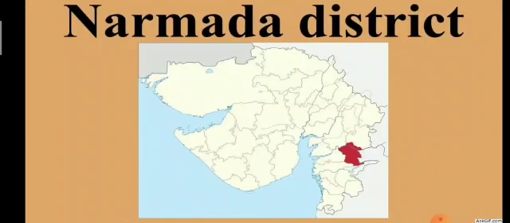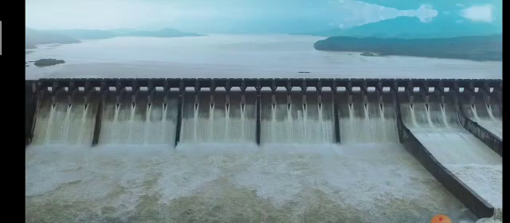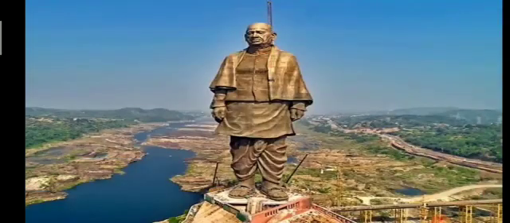Now Narmada district. A dam has been built at Navagam village over the river Narmada. The lake formed by this dam is called Sardar Sarovar. The Statue of Unity has also been constructed over there. This is the Statue of Unity and it is in Narmada district.